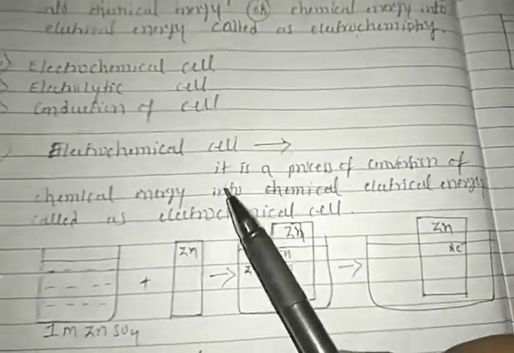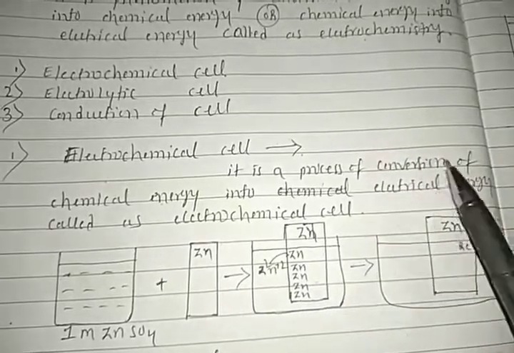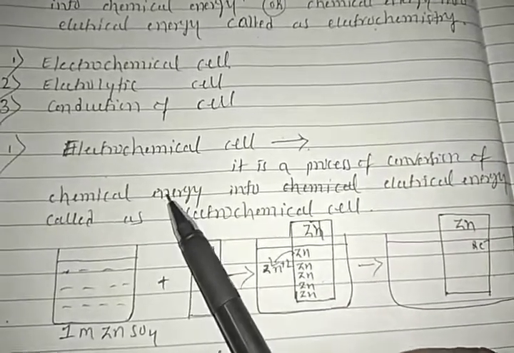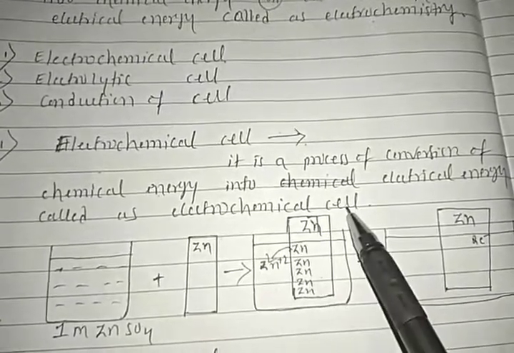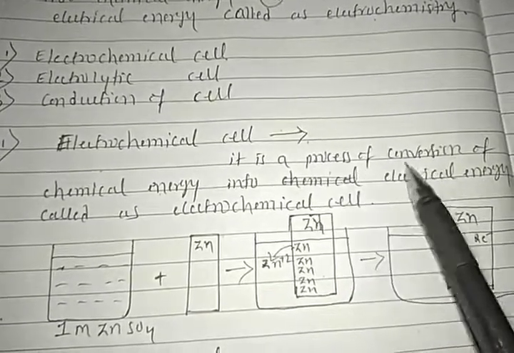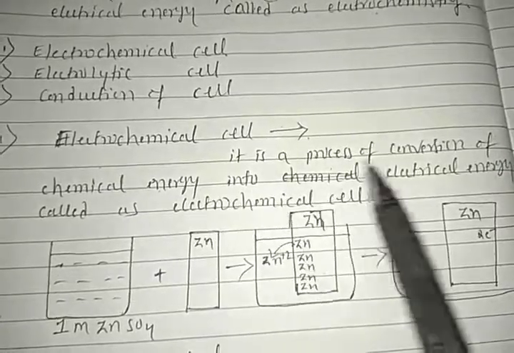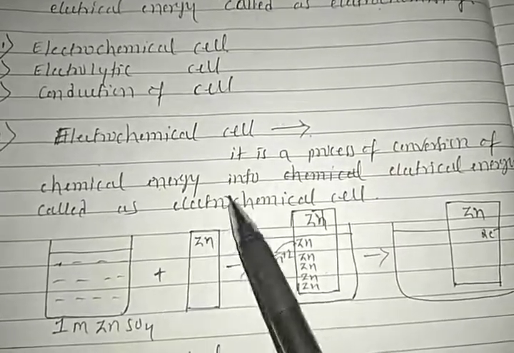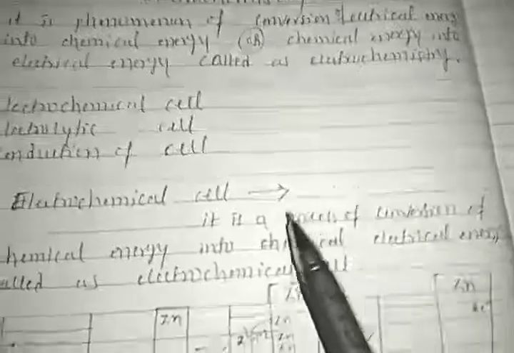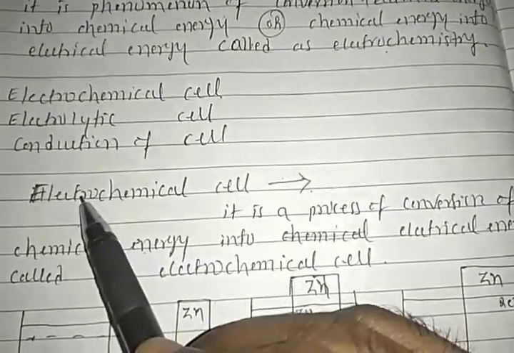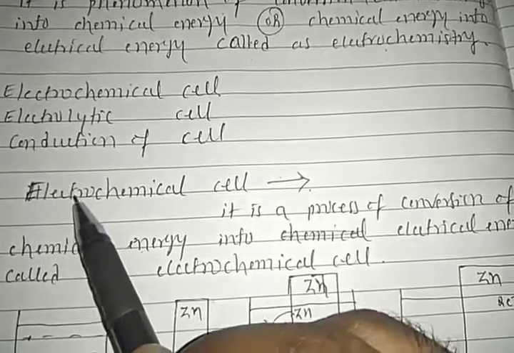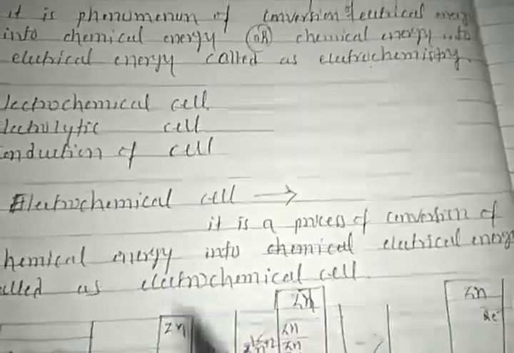It is a process of conversion of chemical energy into electrical energy, called an electrochemical cell. So in this electrochemical cell, we have to generate electrical energy with the help of chemicals.